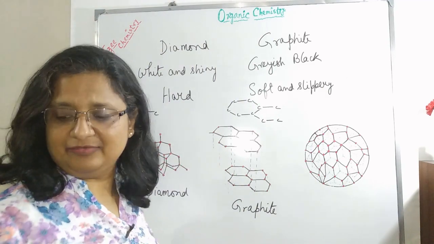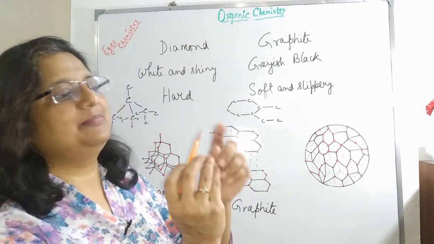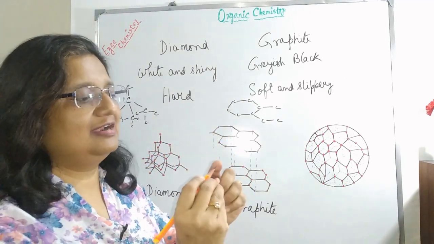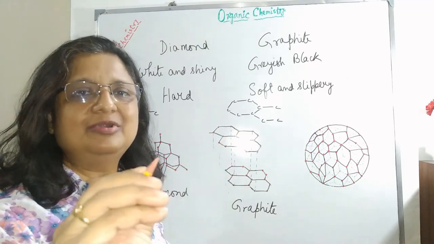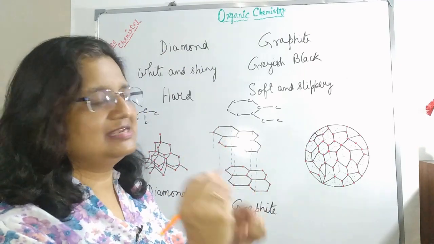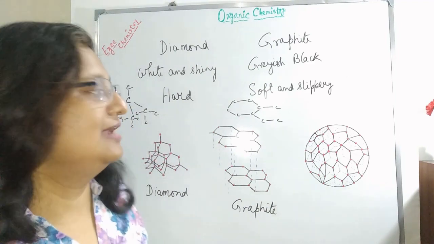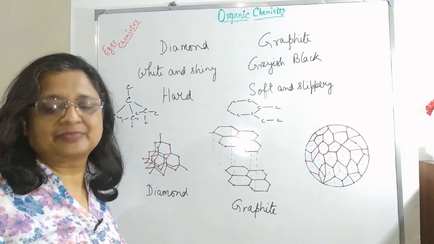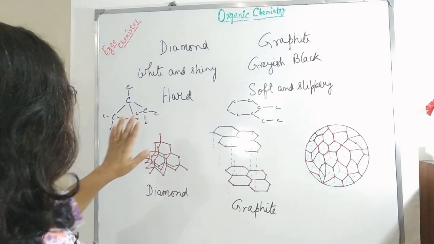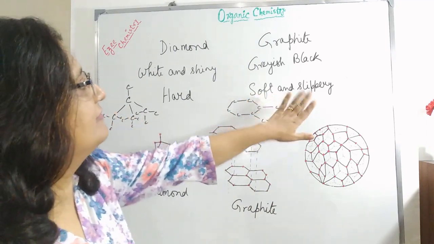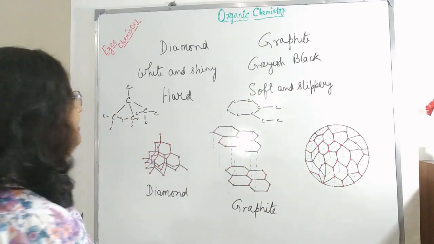What happens when we write with the help of a pencil, the pencil lead, we write, one of the layers slips and we are able to write, then the next layer comes and then the next layer slips and we are able to write back again. So that's why this is a little soft and slippery in characteristic.